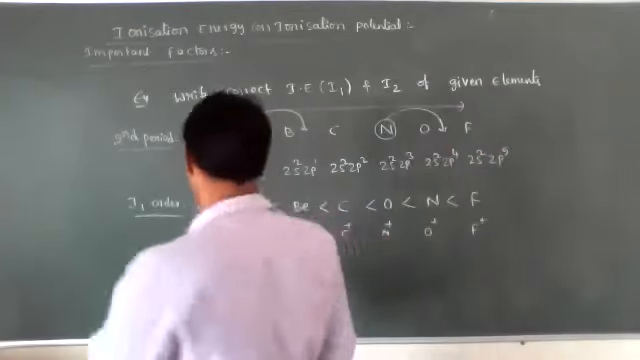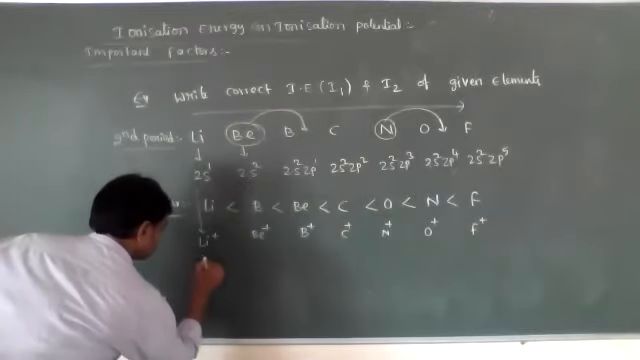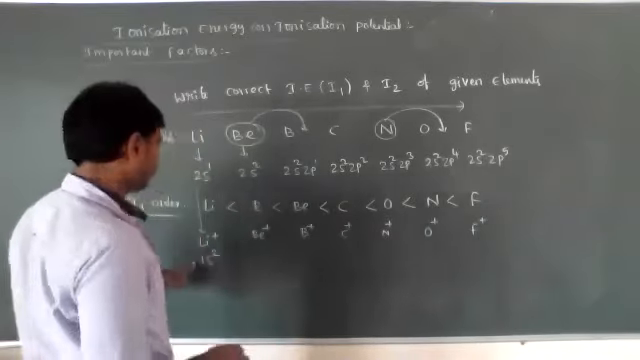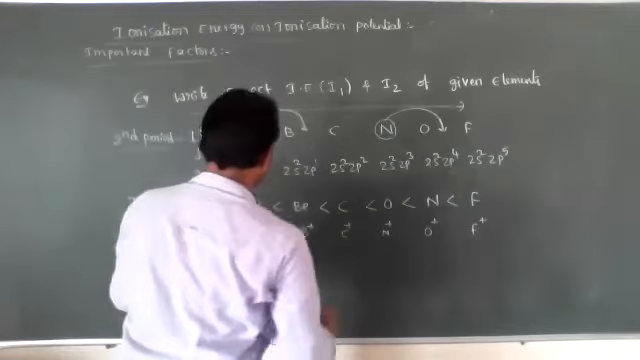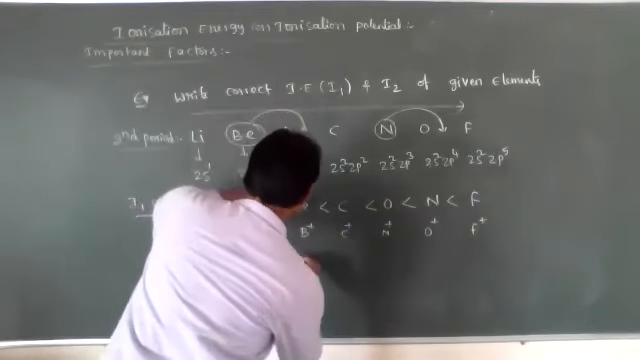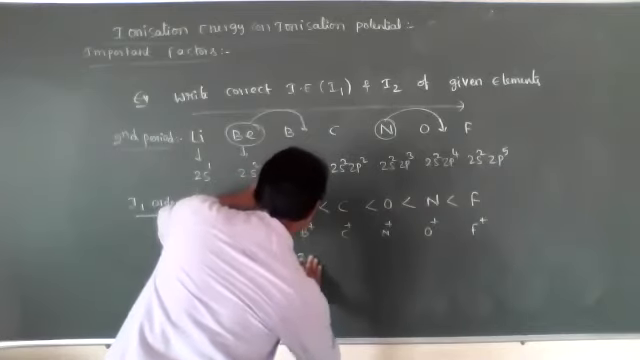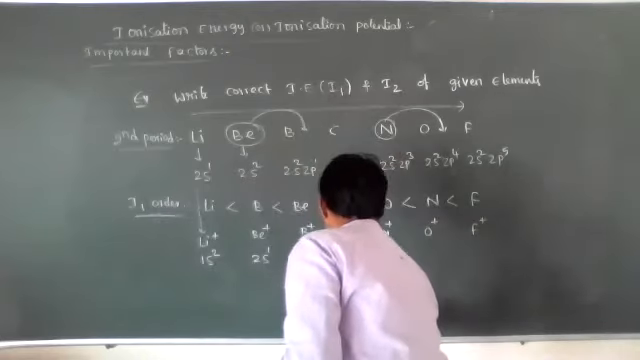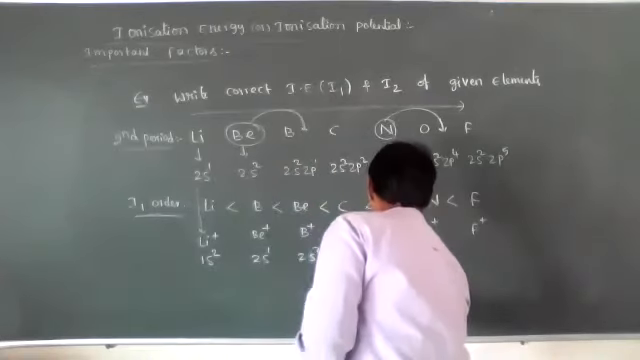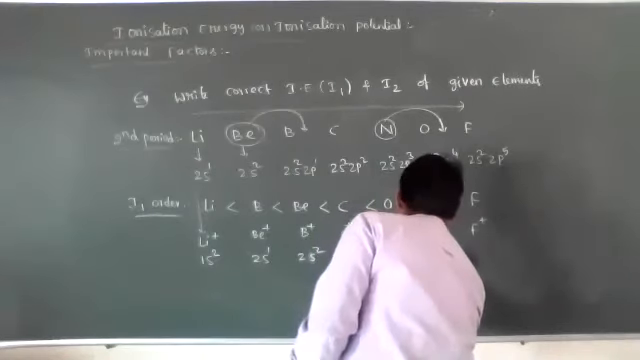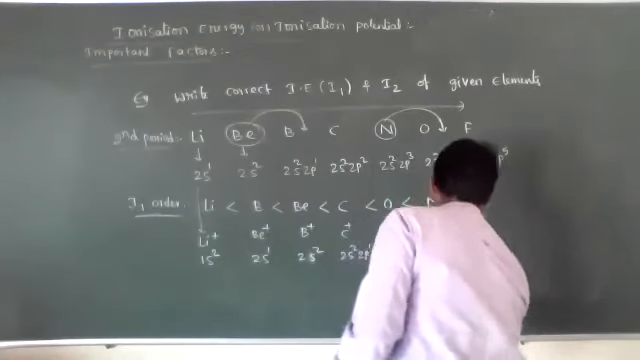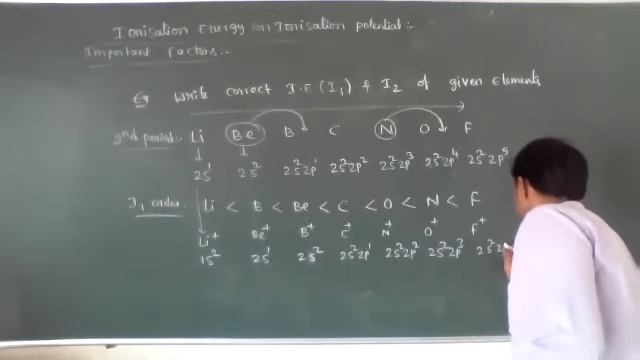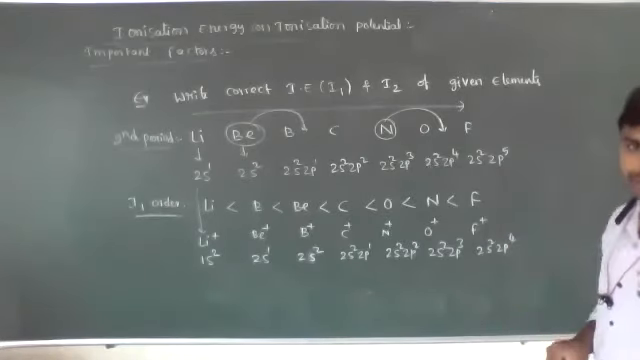Now let's see their electronic configuration. Lithium plus is 1s2, so 2s0. Beryllium plus is 2s1. Next, boron plus is 2s2. Next, carbon plus is 2s2 2p1. Nitrogen plus is 2s2 2p2. Oxygen plus is 2s2 2p3. And fluorine plus is 2s2 2p4.